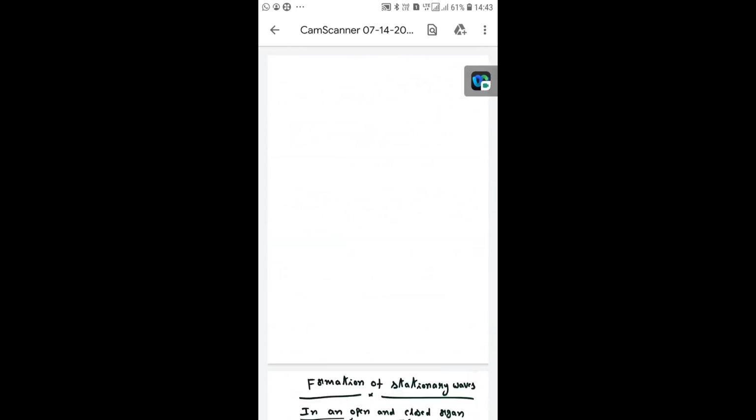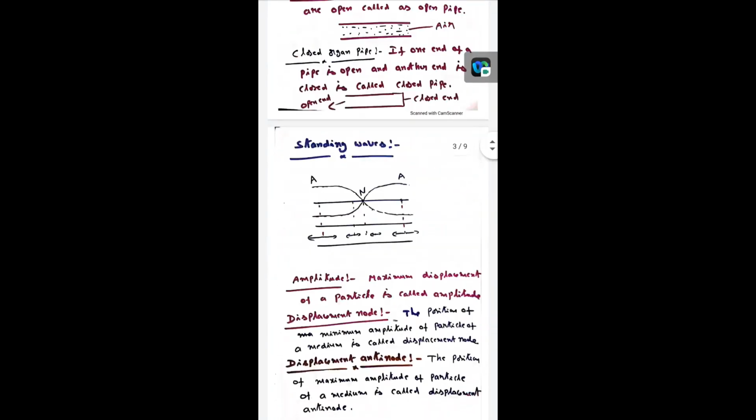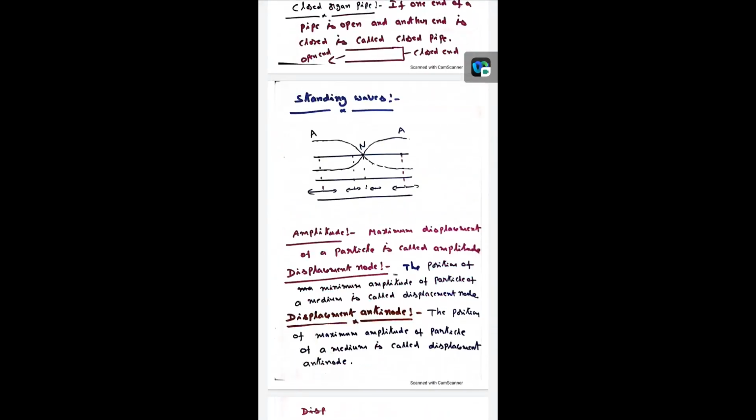I hope you understood well. So basics are important. If you understand the basics, further we will discuss the concept very fast.